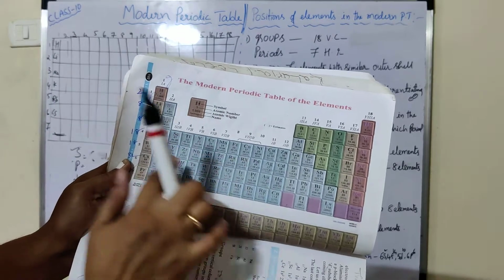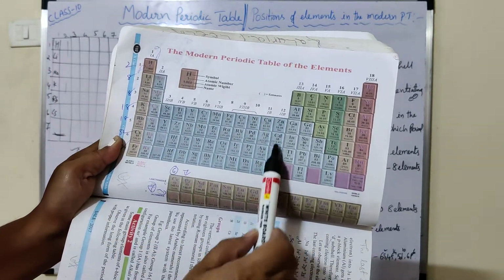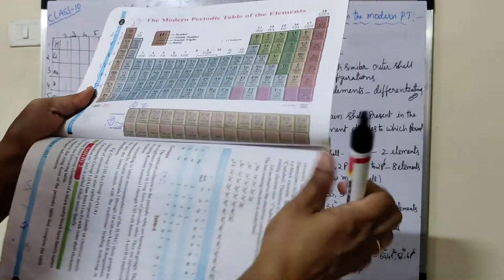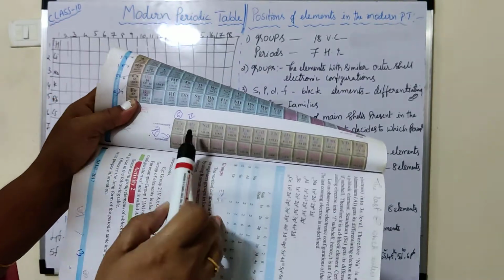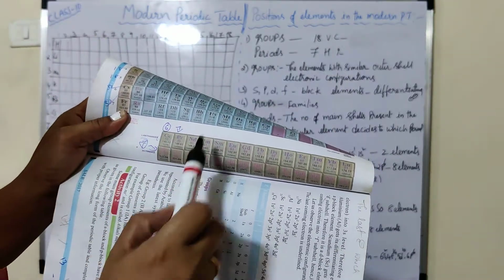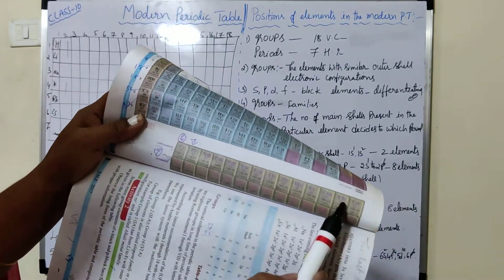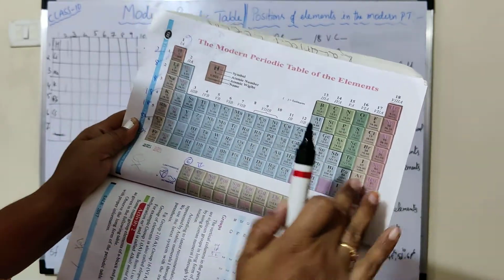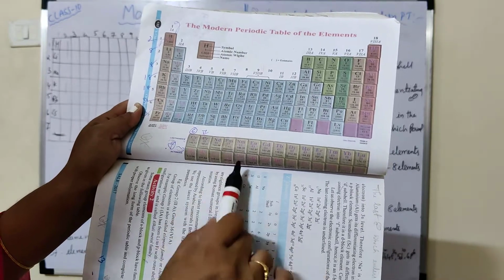In between S and P, this group of elements are known as transition elements, and the two horizontal rows given below are also known as transition elements. Once again I am repeating: S block elements, P block elements, D block elements, and F block elements.